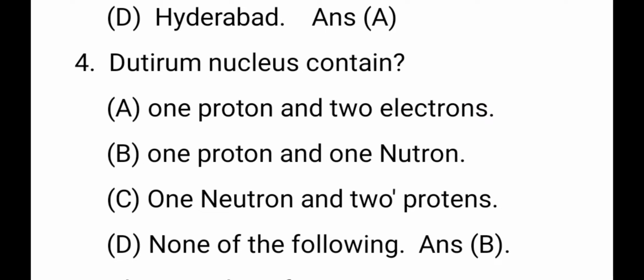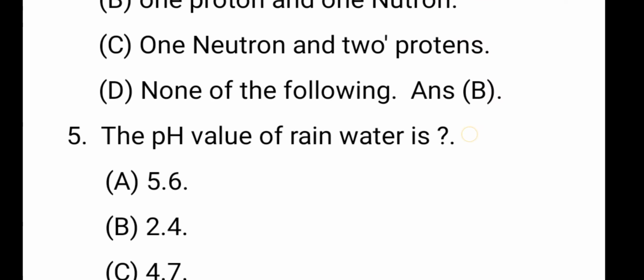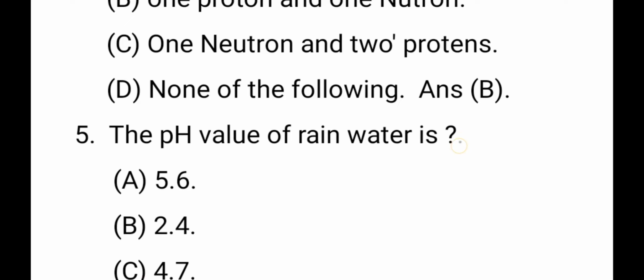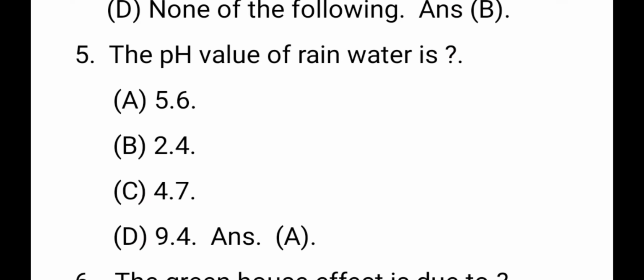The right answer is also this one. Okay. The next question: the pH value of rainwater is, the right answer is 5.6.